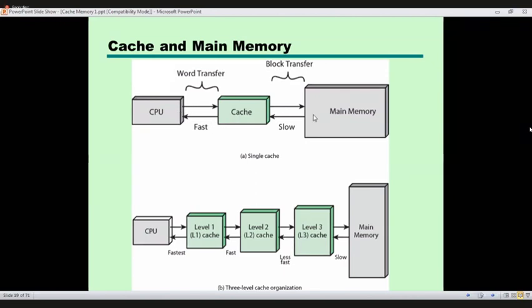Right? This cache is a physical device, a physical place, a semiconductor module, a semiconductor device. Sometimes it is placed in the CPU pin package, within the processor package.